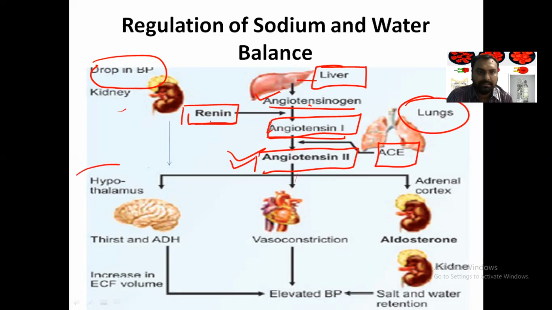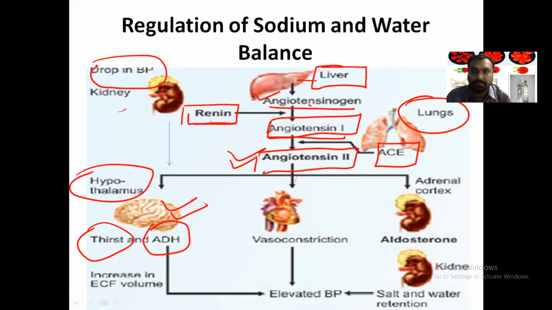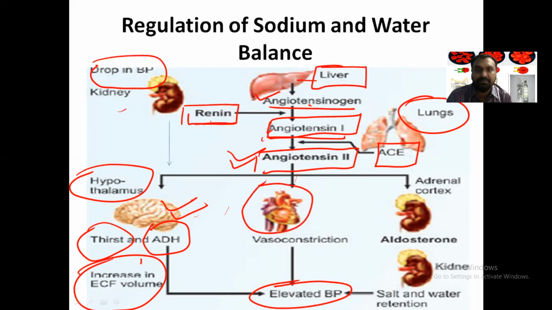In the brain, from the hypothalamus, it will stimulate the thirst center so that more and more water will be taken, and it will stimulate release of ADH, antidiuretic hormone. Antidiuresis means water will not be excreted in the tubules and the urine; it will prevent the diuresis, so water will be reabsorbed. Once water is reabsorbed, it will increase the ECF volume, and as ECF volume is increased, it will elevate the BP.